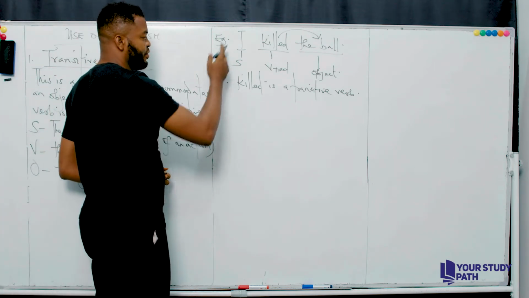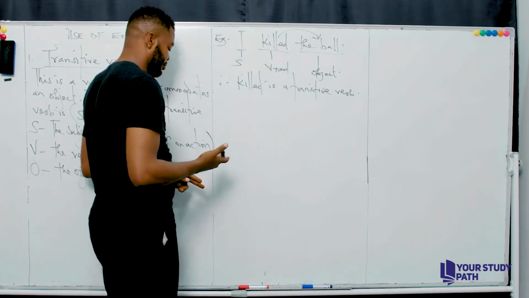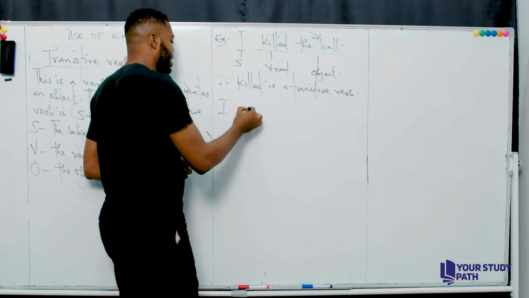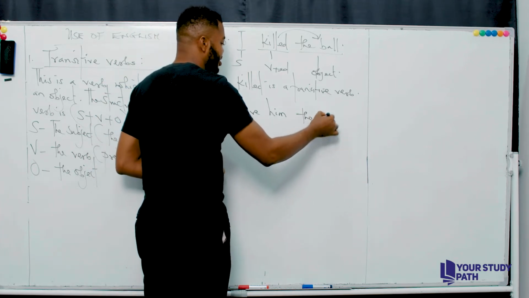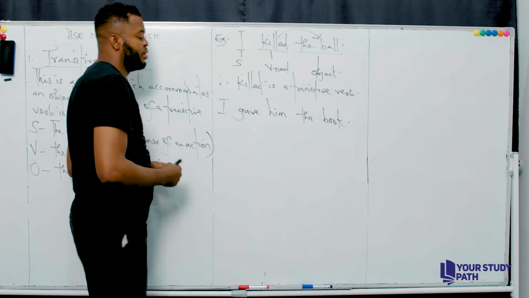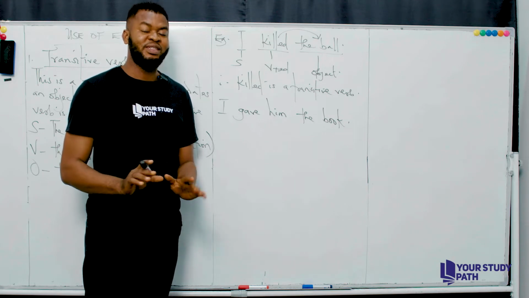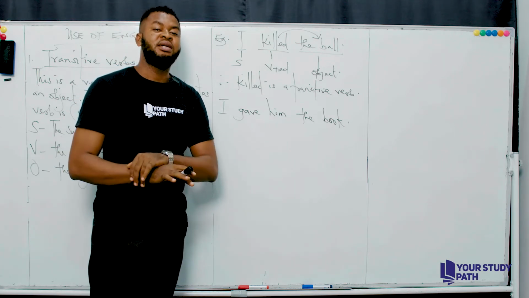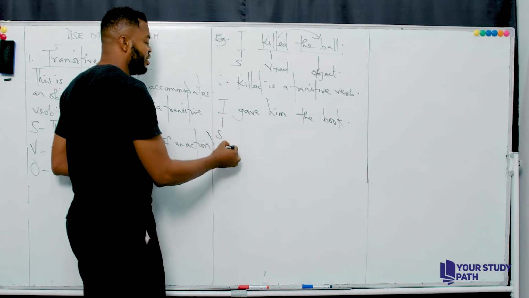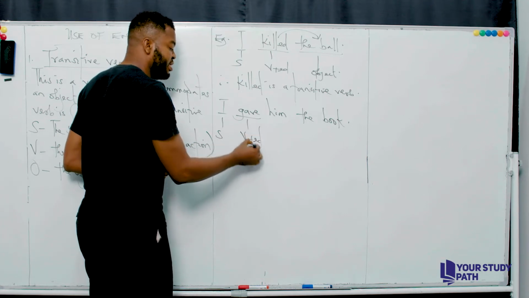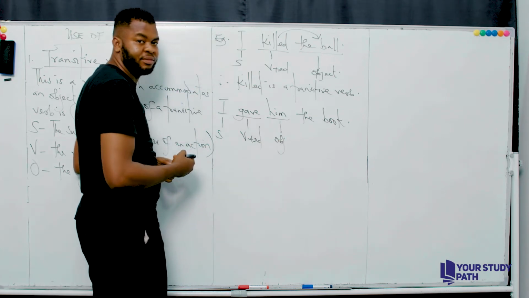Let's take another example. This is the first one. The second one here. I gave him the book. Can you say? So I gave him the book. Now this is a case in which you have two objects. Are you with me? This is a case in which you have two objects. I'm going to explain this to you in a very simplified form. I is the subject. Gave is the verb plus ed. That's a verb in the past tense form. Him is the object. Okay?